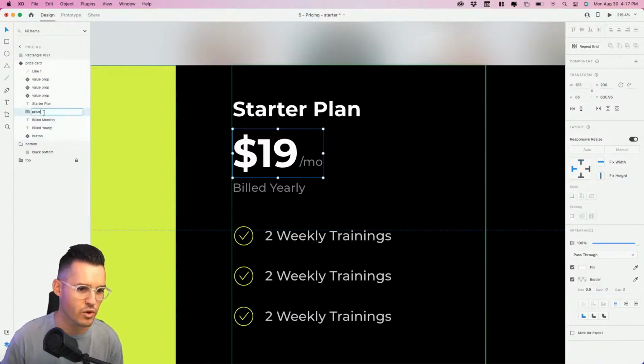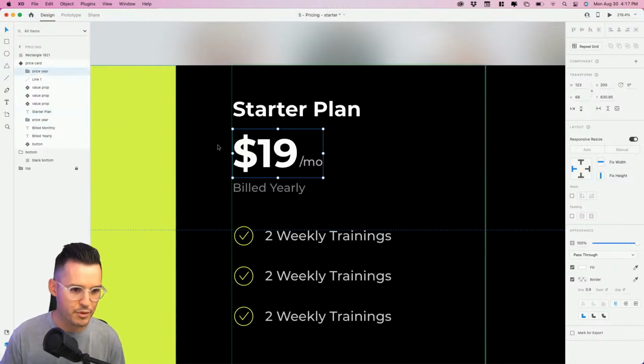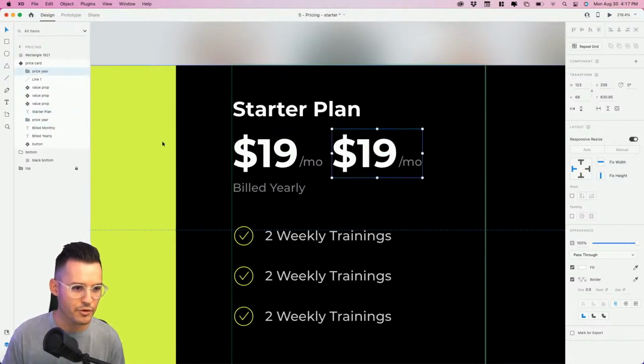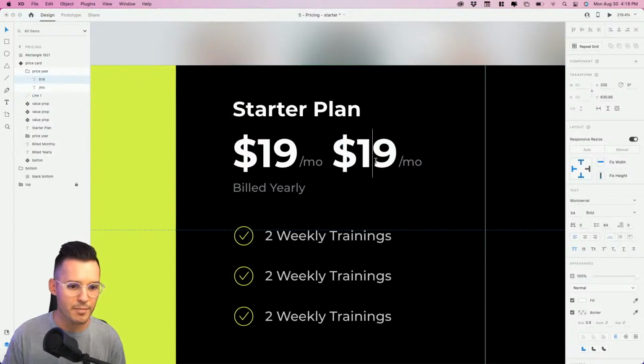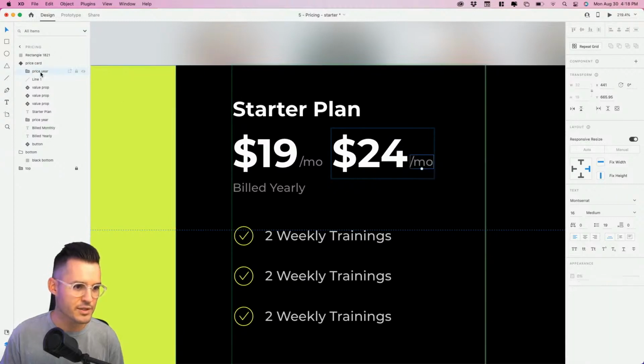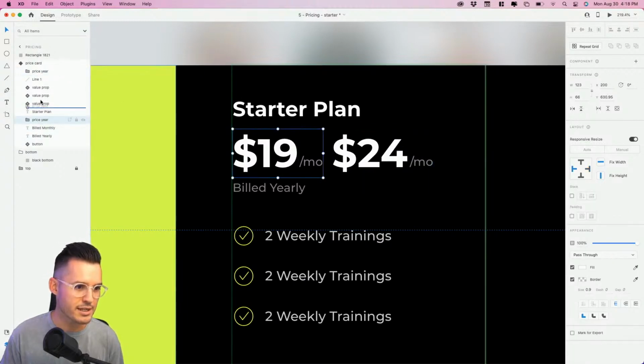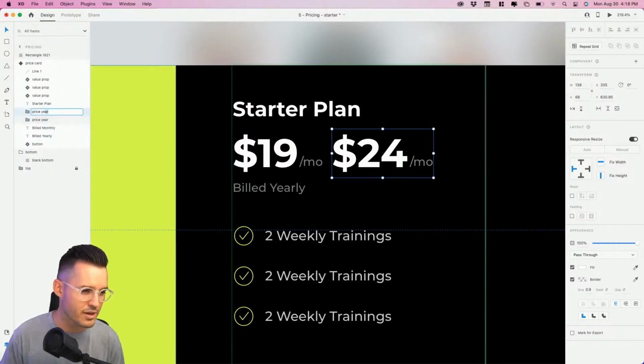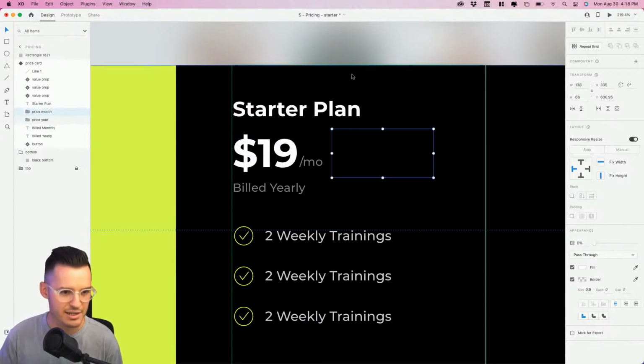Okay, so this is price. We'll call this price, billed per month, right? So price, I'm going to put price here. Boom. I'm going to do another one. I'm going to put it over here. And when we buy it monthly, it's got to be more. It costs more, right? $24 a month for that. Okay, this one is price year, and this one is going to be price month. Let's do this. We might have time to get one of these things working today. And again, we're going to take the opacity of it down.